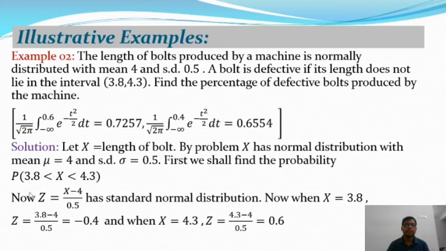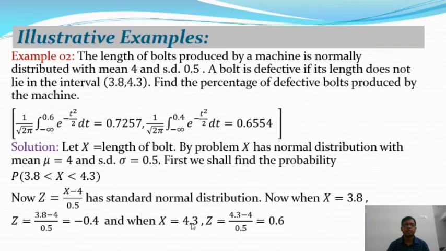So now applying the relation between the normal distribution and the standard normal distribution, z is equal to x minus mu by sigma, where mu is equal to 4 and sigma is equal to 0.5. So this is the standard normal distribution. So now when x is equal to 3.8, from this relation we will get the value of z. So z is equal to minus 0.4.